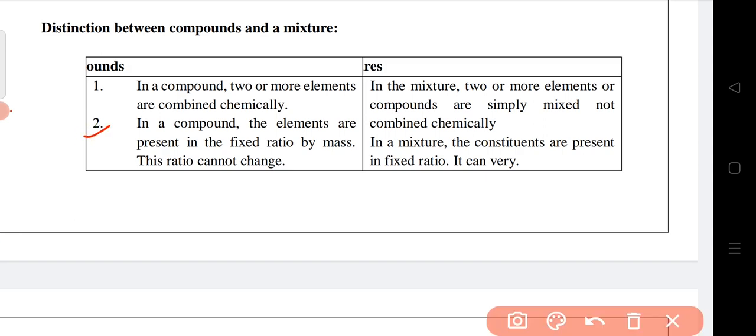We can say in a compound the elements are present in a fixed ratio, but in case of mixture they are not present in a fixed ratio, it can vary. Okay, so these are the second difference between compounds and mixtures. Okay, now in case of third one,